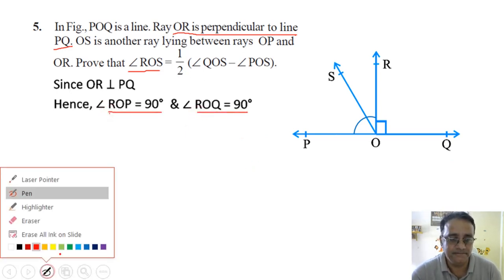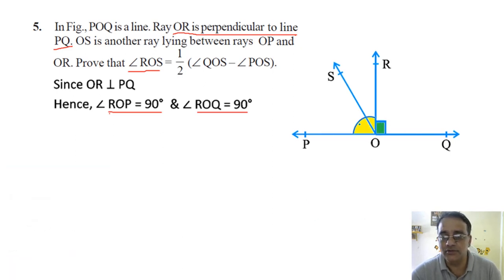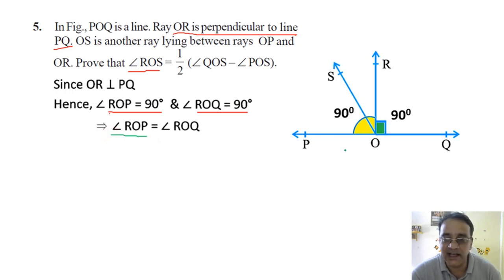Any doubt? No, sir. Okay. So ये दोनों जो येलो कलर और ग्रीन कलर का दिख रहा है, दोनों 90 डिग्री है. Okay. So we'll take these two equations first. So these two angles are equal because each equals to 90 degree. Now how will you break angle ROP? ये पूरा येलो एंगल को कैसे ब्रेक करोगे? Sir, angle ROS plus angle SOP. Sai Suhas, you tell me. Sir, angle ROS plus angle SOP. ओके. POS बोलेंगे क्योंकि हम लोग को ऑलरेडी POS नोमेनक्लेचर दिया हुआ है. ओके फाइन. Next, how will you write ROQ in terms of ROS?